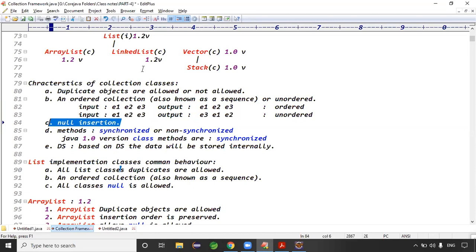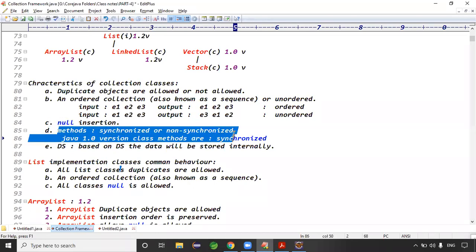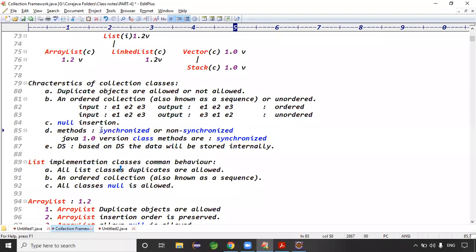Methods are synchronized or non-synchronized. Remember the point, guys. Synchronized means only one thread is allowed to access at a time. Non-synchronized means multiple threads are allowed to access. Synchronized methods mean that at a time only one thread is allowed to access that method. At the multi-threading level, we have the synchronization concept. Non-synchronized means multiple threads are allowed to access.